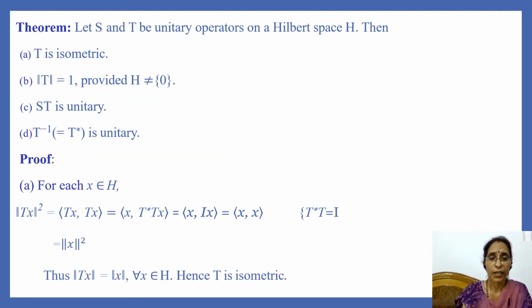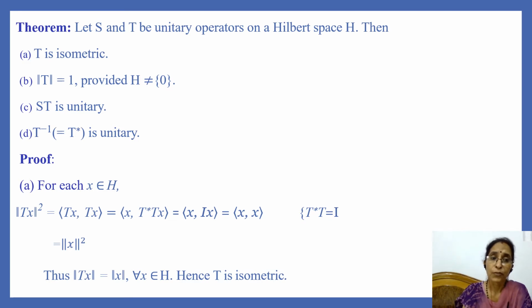Now we have a theorem which states: let S and T be unitary operators on a Hilbert space H, then statement A: T is isometric; statement B: norm of T is equal to 1, provided H is not the null space; statement C: product of S and T is unitary; statement D: T inverse is unitary. Let us prove this theorem.